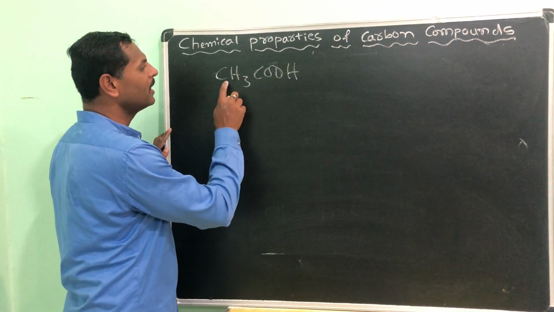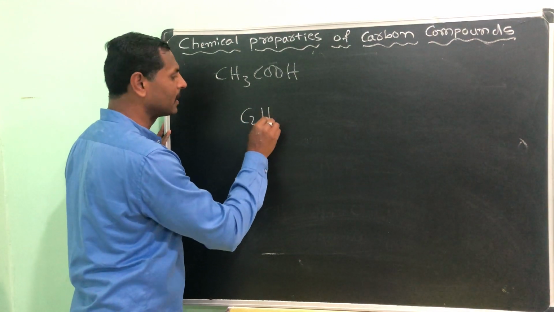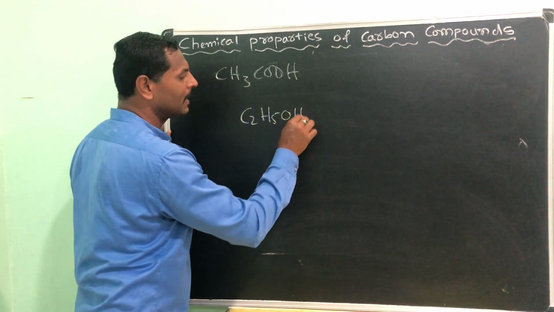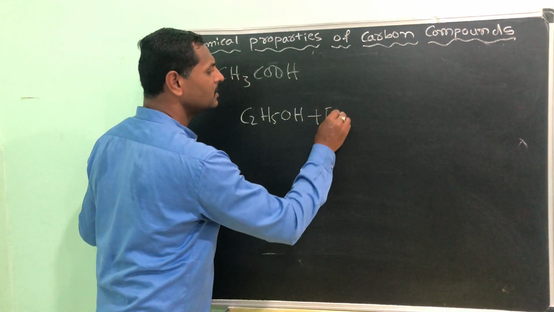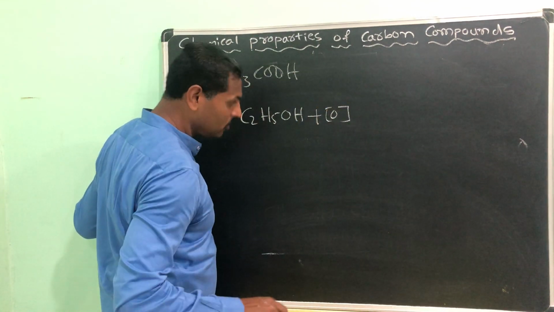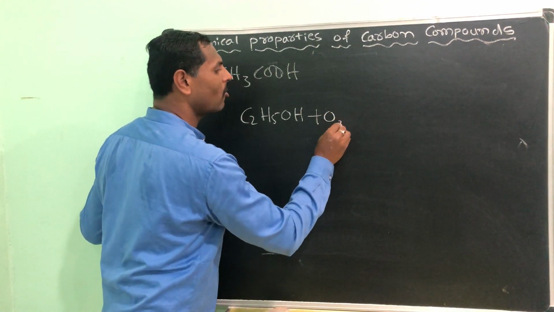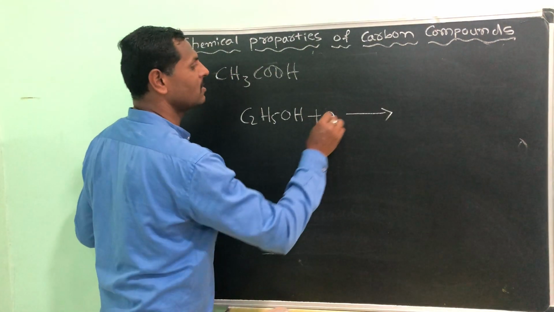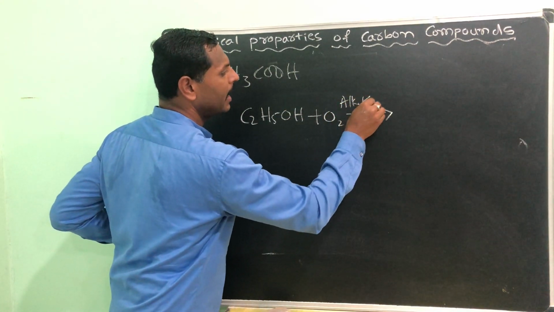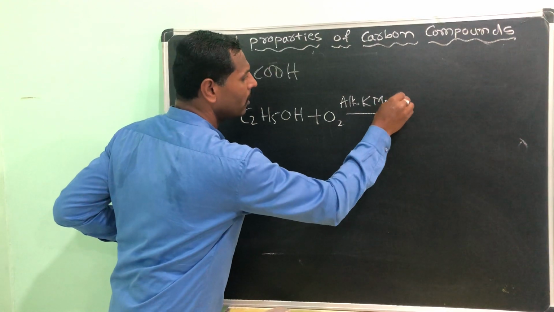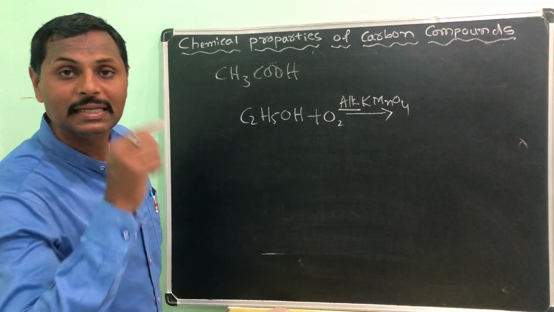Simply, how many carbons are there? 2 carbons are there. Then you take ethyl alcohol or ethanol and oxidize it. That's it. That too, not partial, complete oxidation you have to do in presence of alkaline KMnO4. Why have I mentioned alkaline? Along with the KMnO4, NaOH is there.